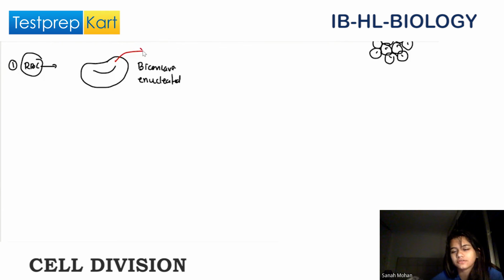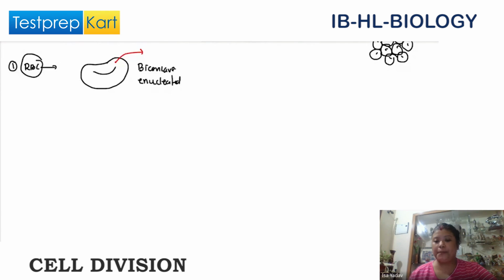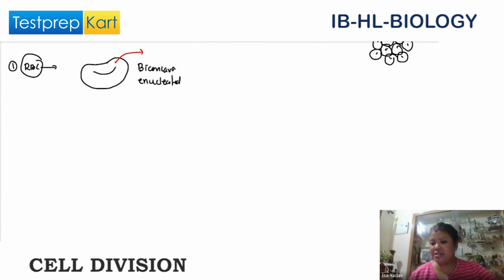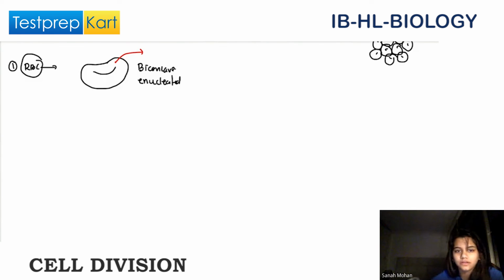I'm not sure. What is the main function of RBC? They have something called hemoglobin. Yes. So what is the function of hemoglobin? It brings oxygen.